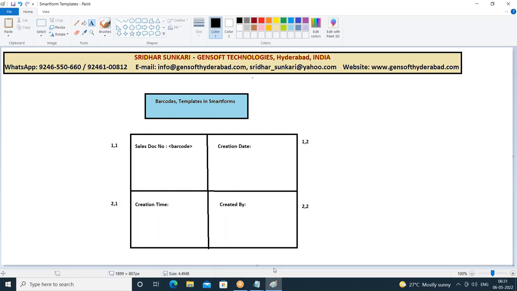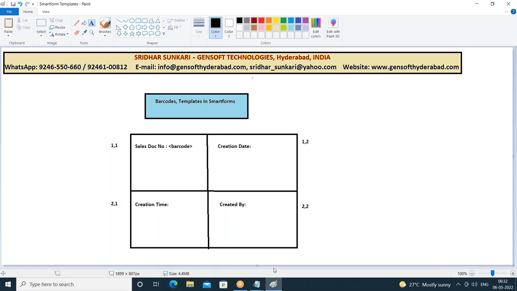In the case of a table, the table data will dynamically grow. We may display multiple rows, and that table data might extend to multiple pages. Whereas we go for a template when you want to show some data in a fixed number of cells. In that case, we'll go for a template.